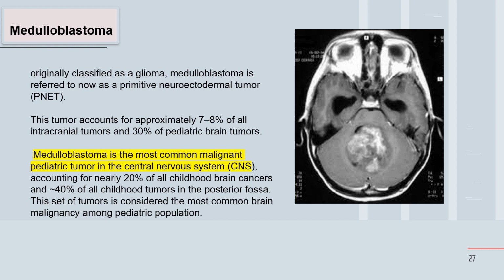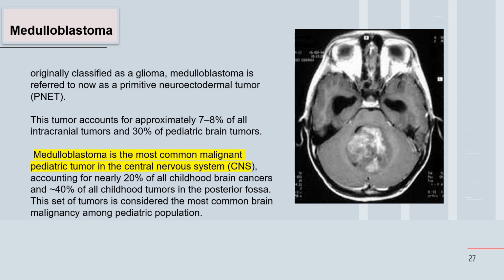This tumor accounts for about 7 to 8% of all intracranial tumors and 30% of pediatric brain tumors. Medulloblastoma is the most common malignant pediatric tumor in the central nervous system. It accounts for nearly 20% of all childhood brain cancer, 40% of all childhood tumors in the posterior fossa.